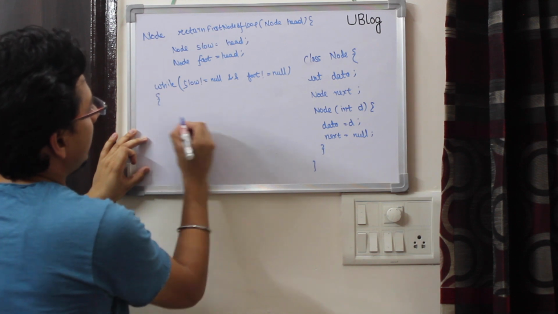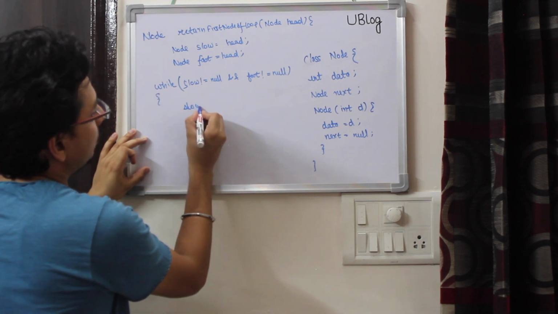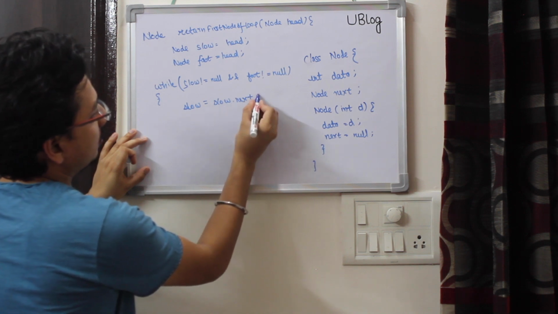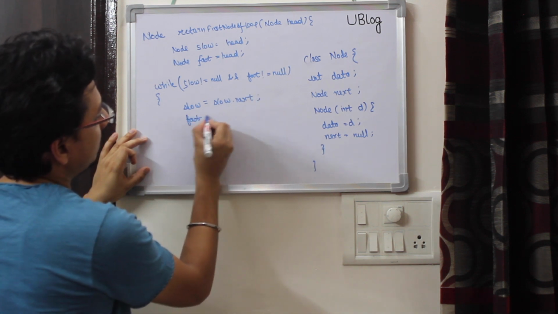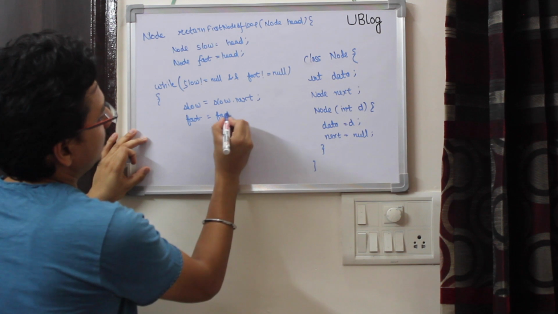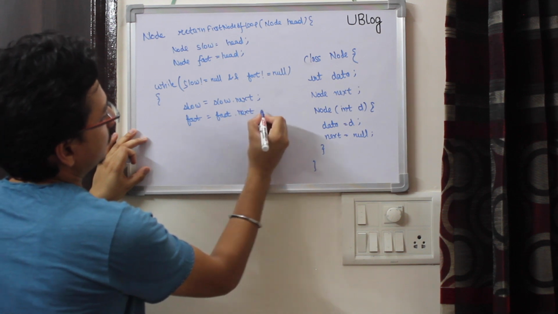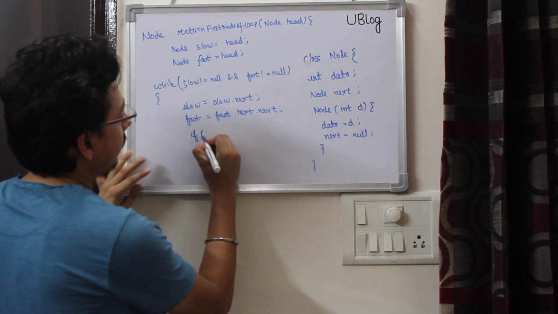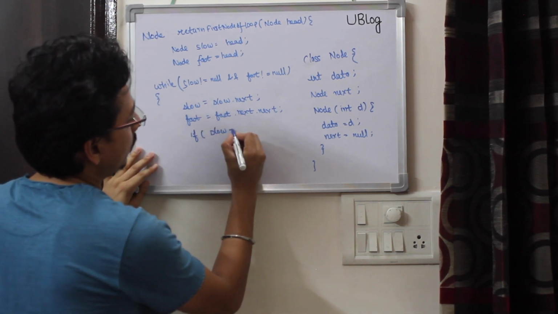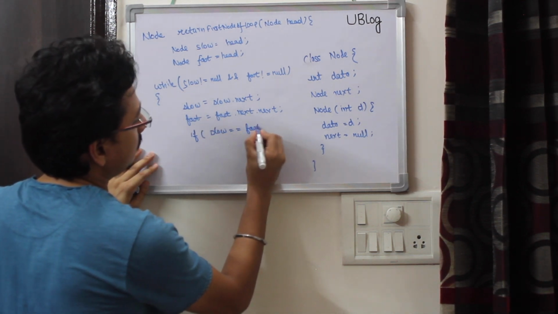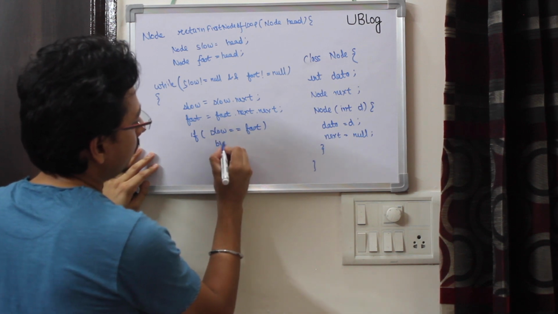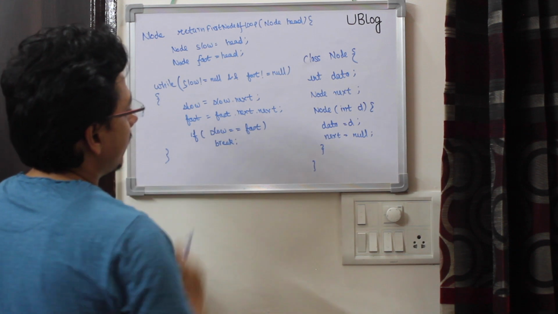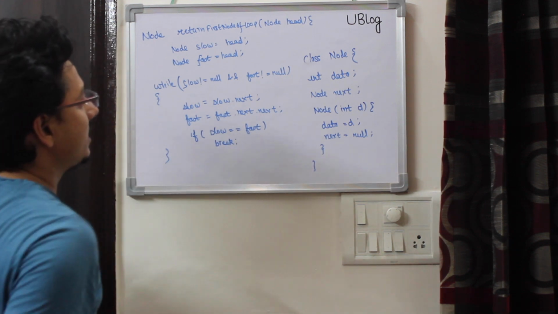I'll move slow by one pointer and I'll move fast by two pointers. And I need to check if slow equals fast, in which case I need to break from the loop. So at any point, if slow equals fast, I'll just break.